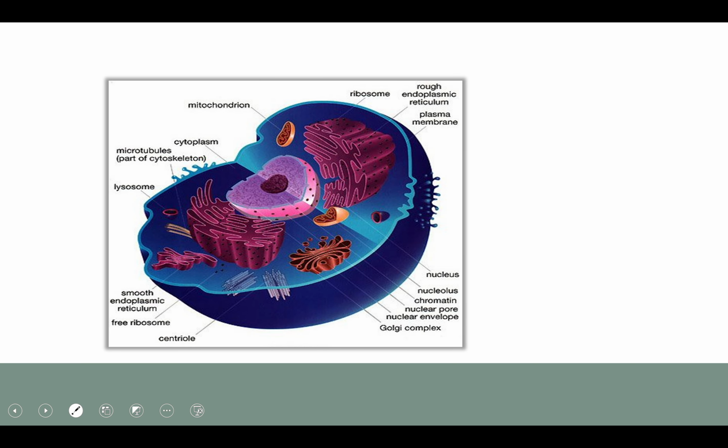Now let us look at the structure of cell. As we can see that the cell has a plasma membrane. It has endoplasmic reticulum with ribosomes embedded in it called as rough endoplasmic reticulum. There's a big central nucleus along with the nucleolus. There's a cytoplasm which is a gel-like matrix, mitochondria, microtubules, lysosome for the phagocytosis, smooth endoplasmic reticulum without the ribosomes, and the centrioles.